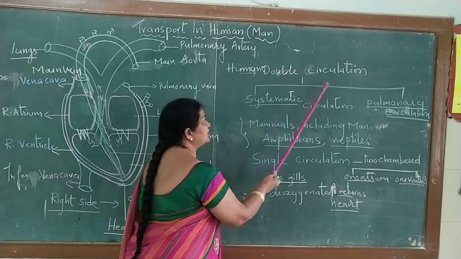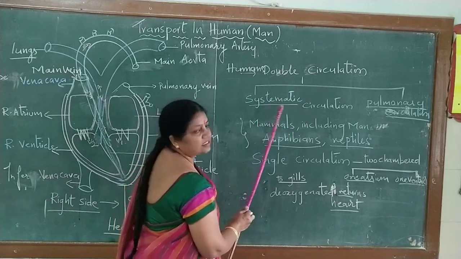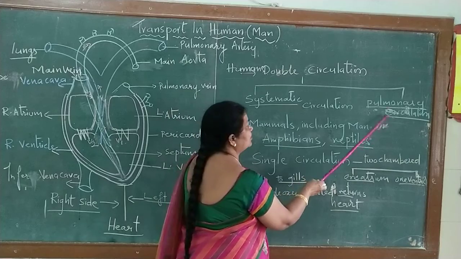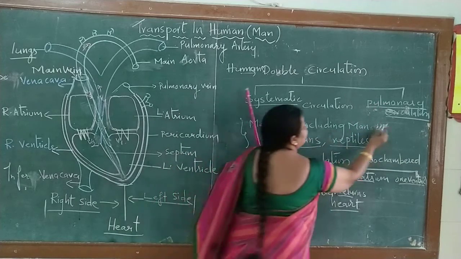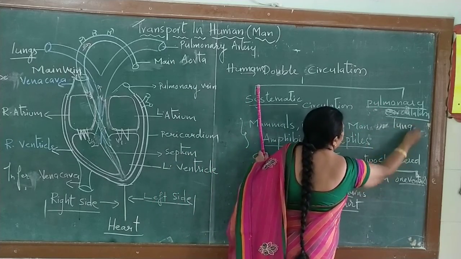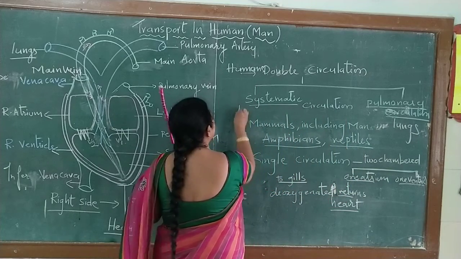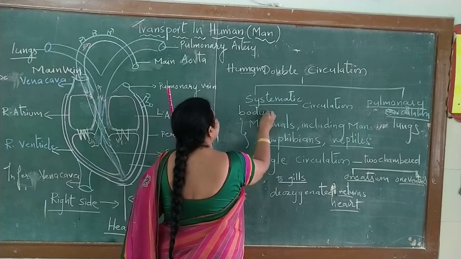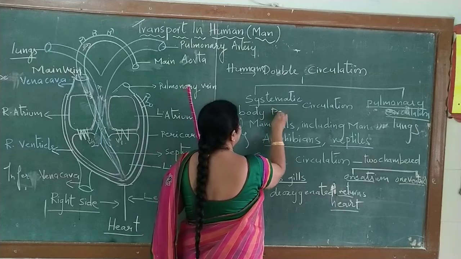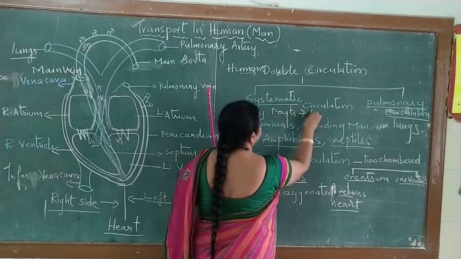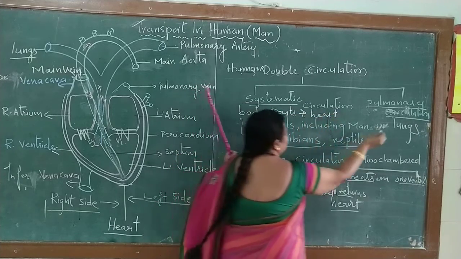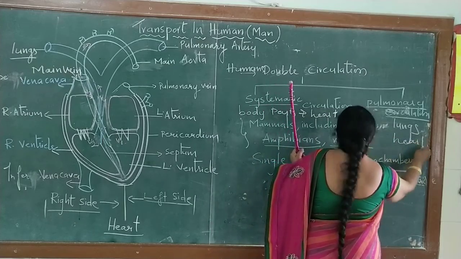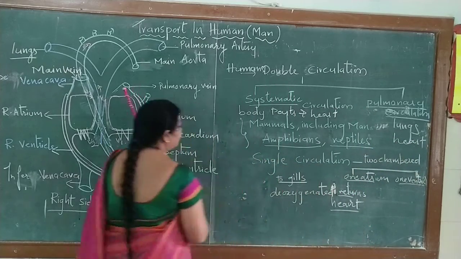Double circulation is divided into systemic circulation and pulmonary circulation. Pulmonary circulation is related to the lungs and heart, and systemic circulation is related to the body parts and heart. I think you can understand this.